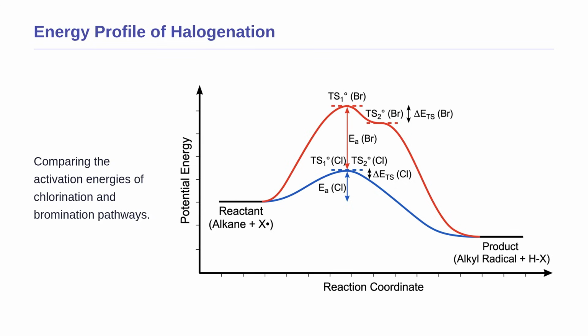Notice the two pathways. The blue curve represents the highly reactive chlorine radical. It has a very small activation energy difference between attacking a primary versus a secondary hydrogen, leading to a messy mixture. The red curve represents the less reactive bromine radical. It has a much larger activation energy overall and, crucially, a large energy difference between the two transition states. This forces bromine to be highly selective, strongly preferring the lower energy path to form the secondary product.